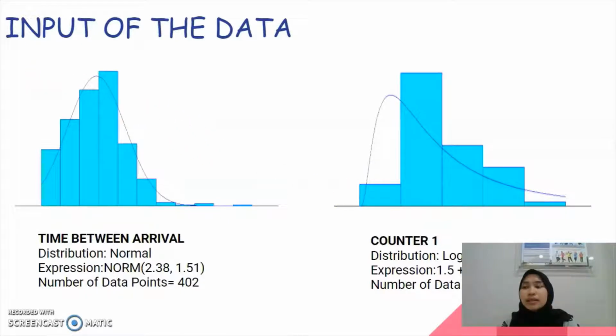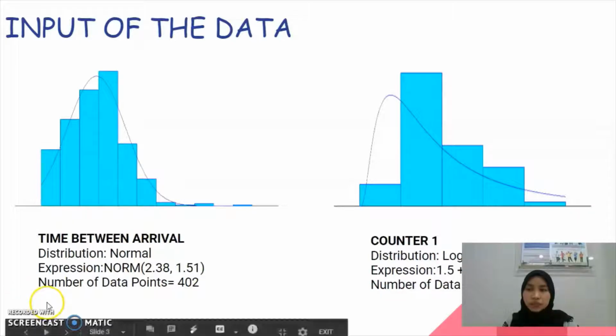Okay, next is the input of the data. The collected data was analyzed by using the Input Analyzer of the Arena software. There are two variables involved, which are time between arrival and service time.